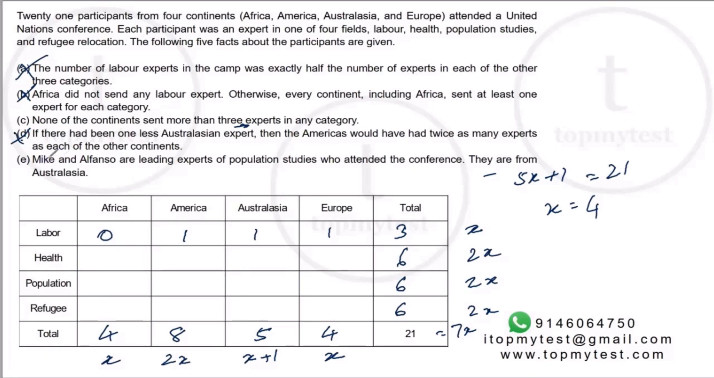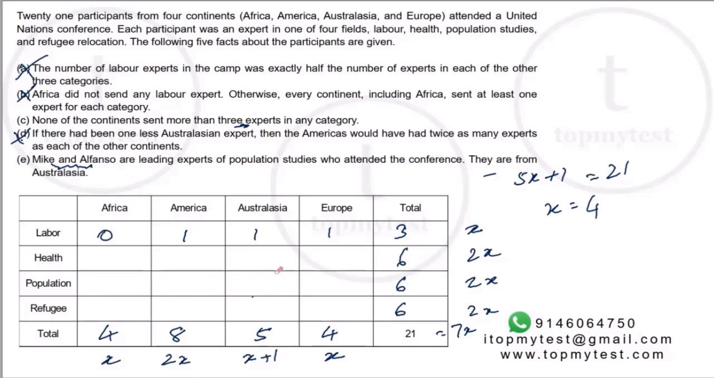Part D. Mike and Alfonso are leading experts of population studies who attended the conference. They are from Australasia. So they are population studies. So there are at least 2 people here. Now, you can maximum be 3. But if I put 3 here, there's already 4 here, so one of them will end up becoming 0. So this has to be exactly 2. Right? This has to be exactly 2.